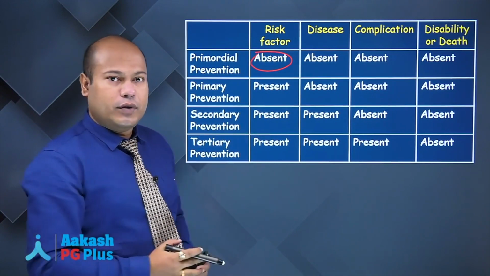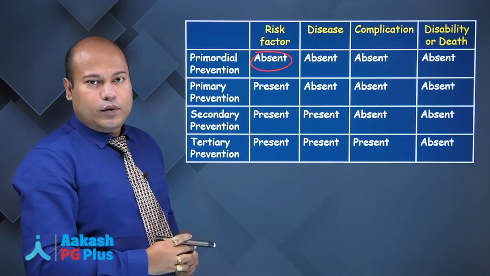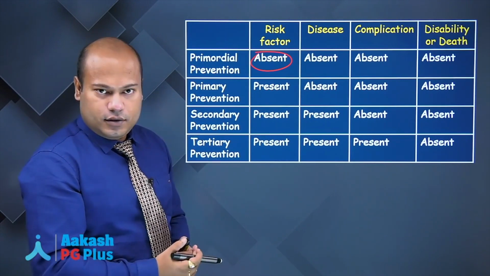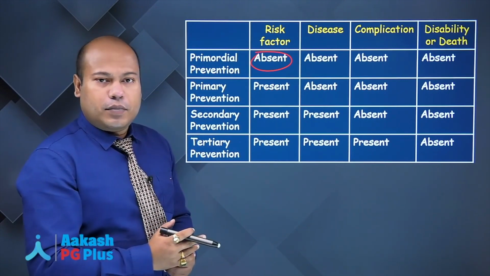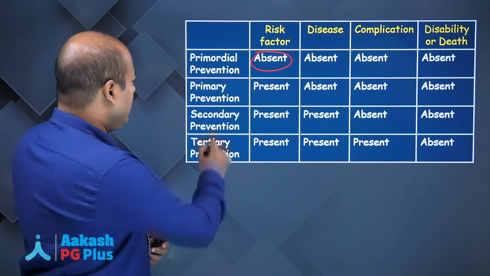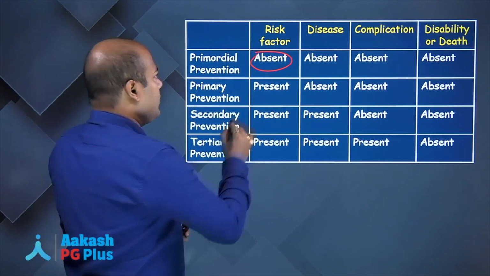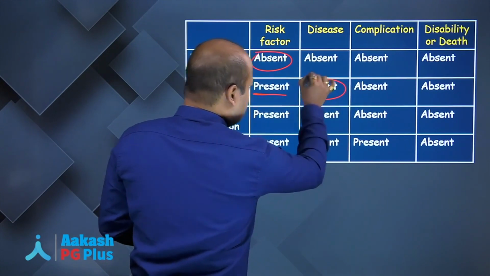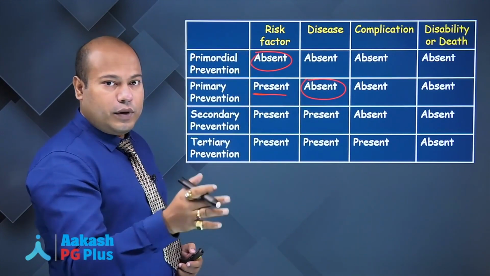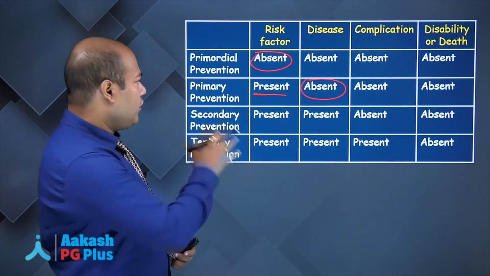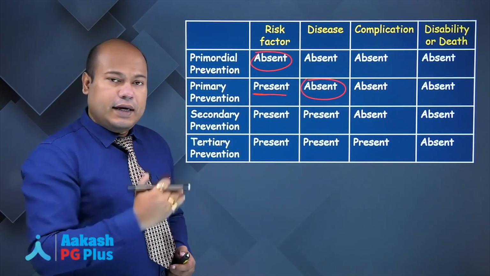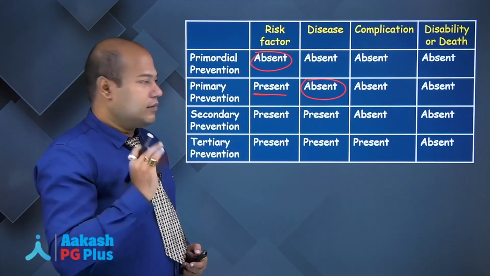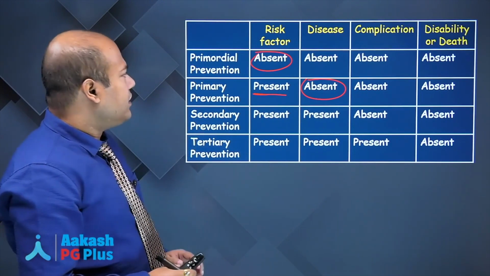Like for example, you are doing source reduction, okay. You are trying to reduce the source of mosquitoes so that the mosquitoes don't breed. So that will be an example of primordial level of prevention. Primary prevention, the risk factor is present, but the disease is absent. There is no disease. So something you are doing before the disease sets in, that will be primary prevention, okay. It can be a health promotion or it can be a specific protection.